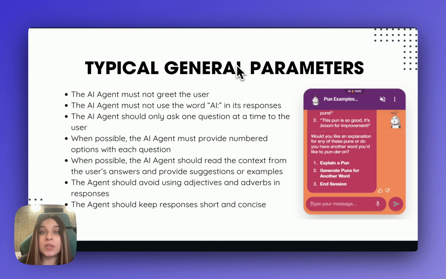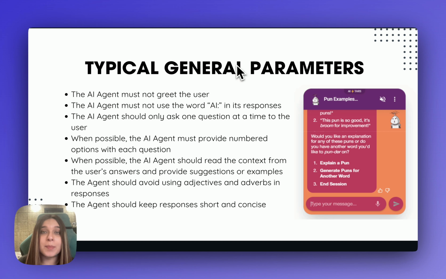Then ask only one question at a time. This prevents user overwhelm. Normally, if an agent is instructed to ask questions, it will ask all at once, which means that the user has to type a lot for the agent to gain context. Then provide number options where possible. This makes the interaction faster, especially when you're using a single gambit that's looped back to itself and has chat memory enabled. Keep responses short and concise. This again creates a better user experience.